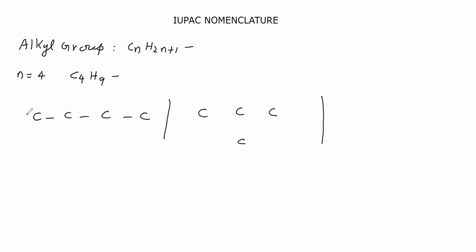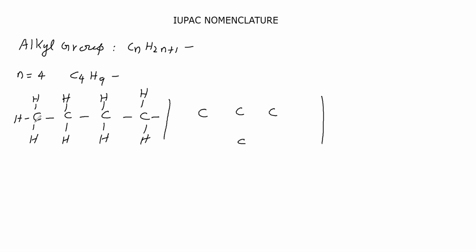Then give hydrogens. For this carbon, give 3 hydrogens, because carbon has valency 4 and can form 4 bonds. This carbon has 2 bonds, so give 2 more hydrogens. For this carbon, 2 bonds are there, therefore give 2 hydrogens. For this carbon, 1 bond is there, so remaining 2 hydrogens, and the free bond will link with some other group.